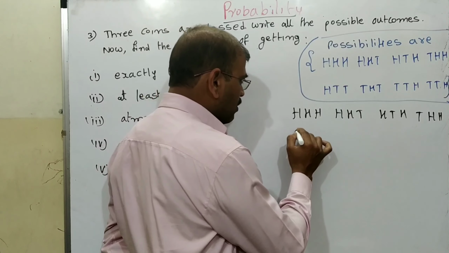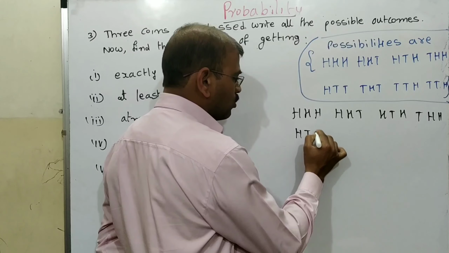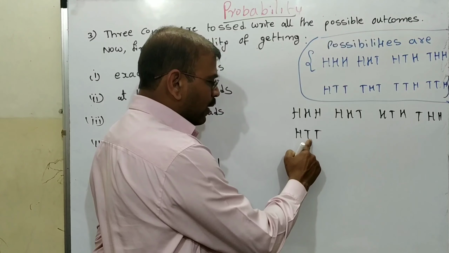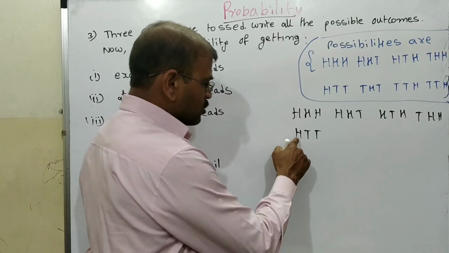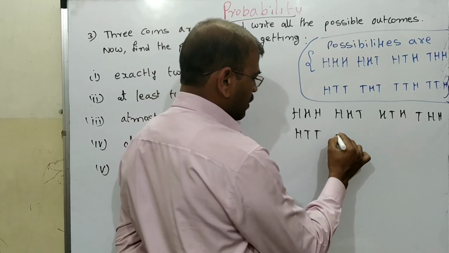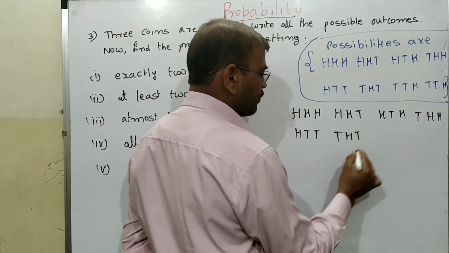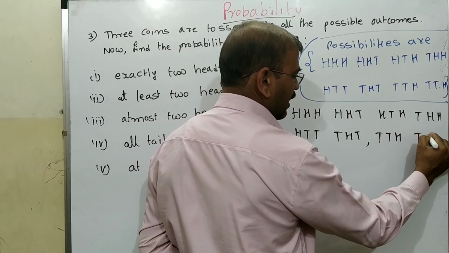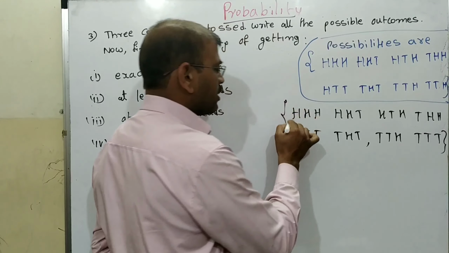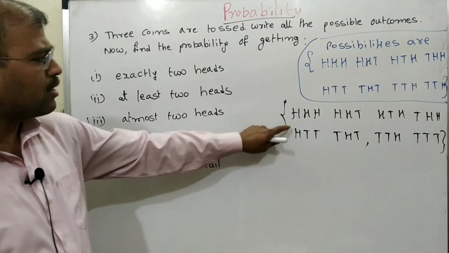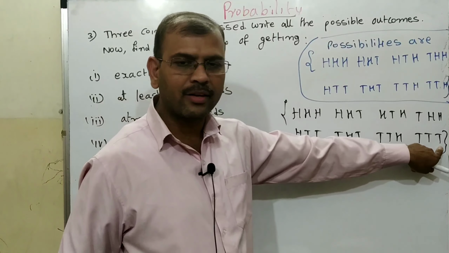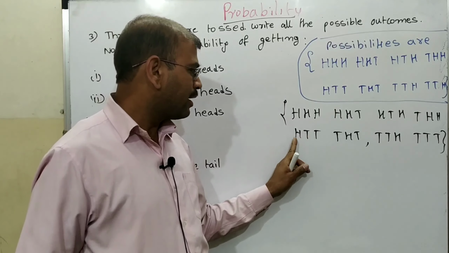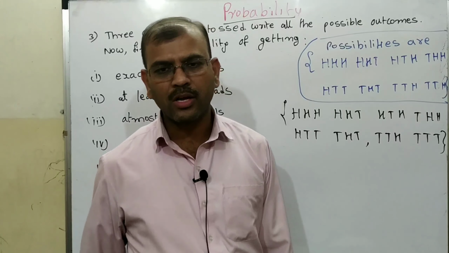Now next I will keep one head and 2 tails. This head I am rotating towards the right hand side, so that place is moving to the next. Then it will get THT. Next it will come as TTH. Then at the last is all tails. So these are the 8 possibilities. Easy to remember. First keep all the heads, last all the tails. Take one T, rotate it towards the left. Then take one head, rotate it towards the right.